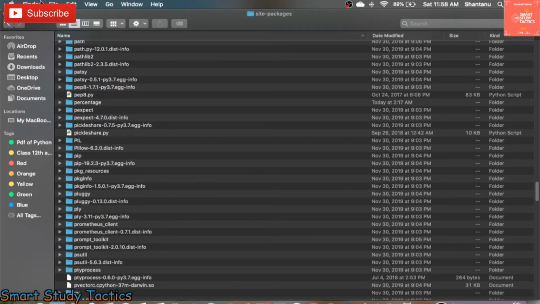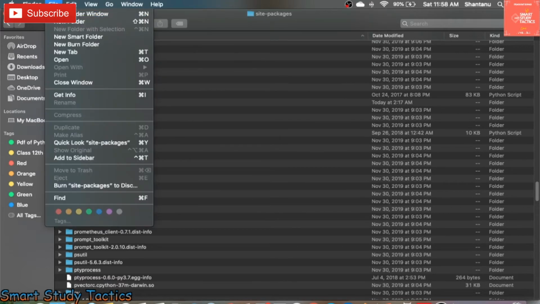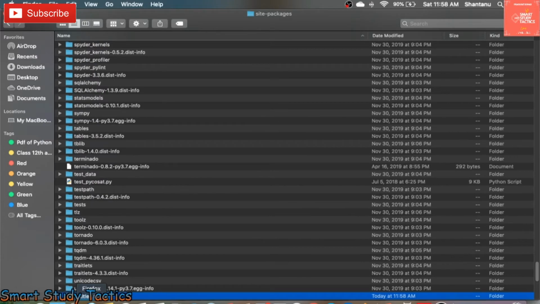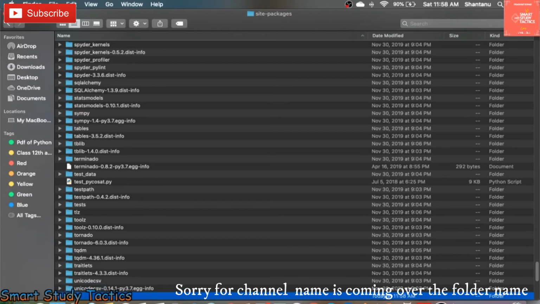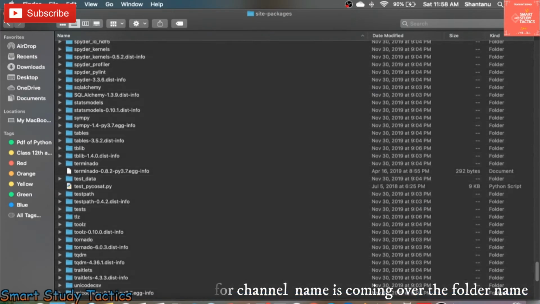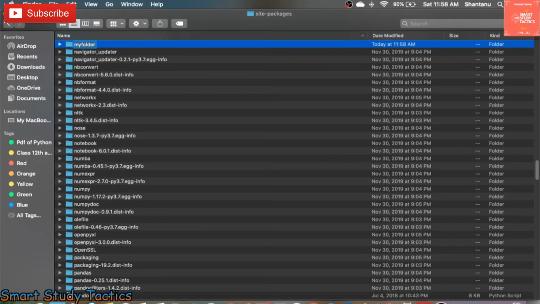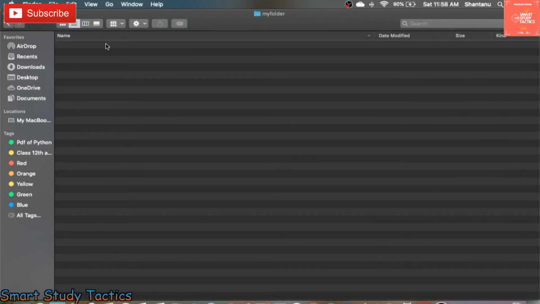You can create a new folder. Just now I am creating the new folder. Let's suppose I give my folder a name, but make sure that whenever you give the name, you don't use capital letters; write it in small letters, myfolder. Now I'm opening myfolder. This is my folder. I'm going to open that one. Now you can see it is empty.